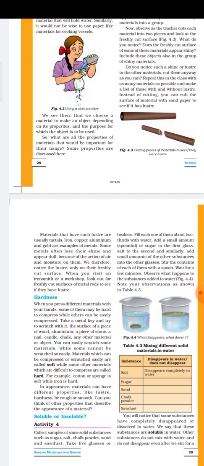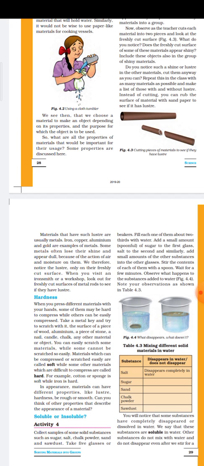Materials which can be compressed or scratched easily are called what? Soft. Materials which can be easily scratched are called soft, while other materials which are difficult to compress are called hard. For example, cotton or sponge is soft while iron is very hard. In appearance, materials can have different properties like lustrous, hardness, rough or smooth.